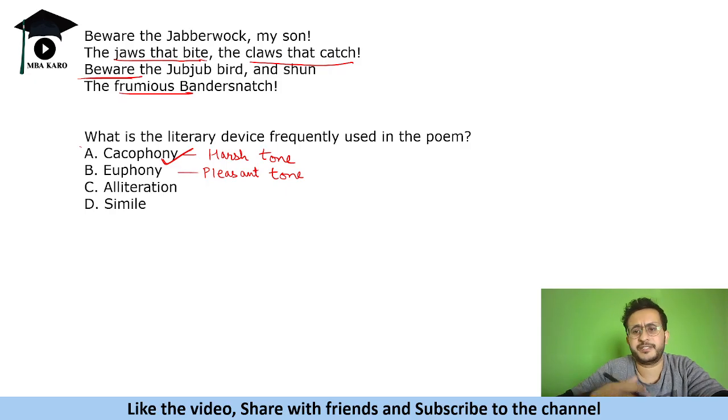Euphony, on the other side, is pleasant tone. That means where you are talking about soft things, like you are talking about good nature and all those things. So that is euphony. Okay, so this was questions based on figures of speech.